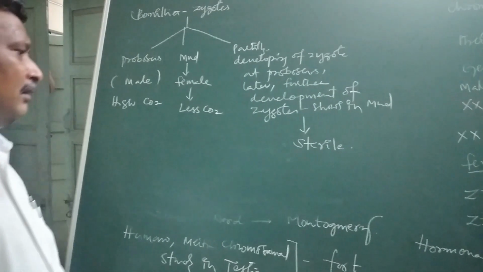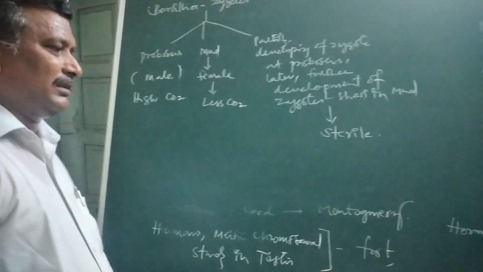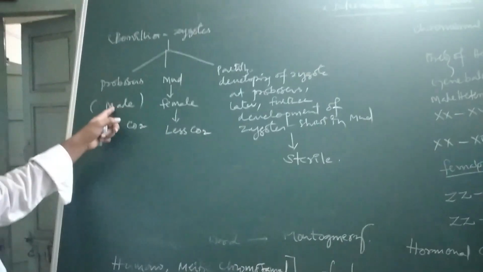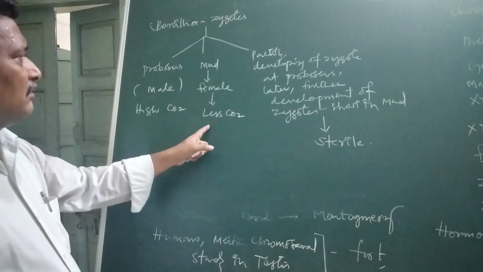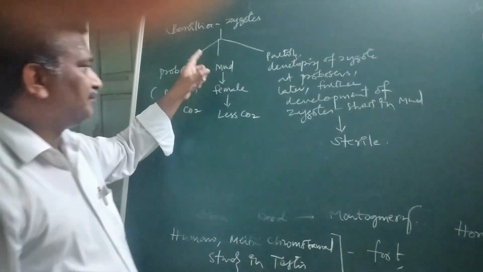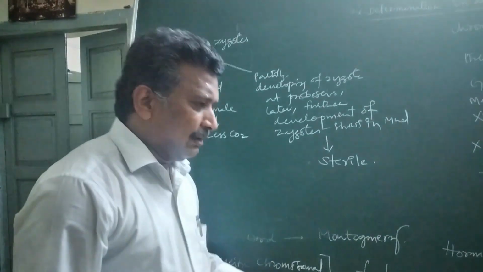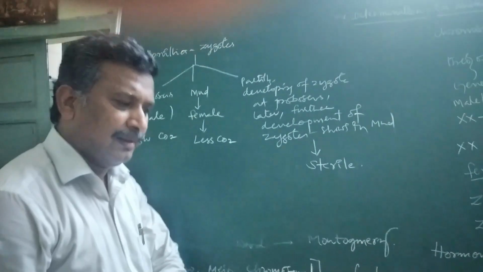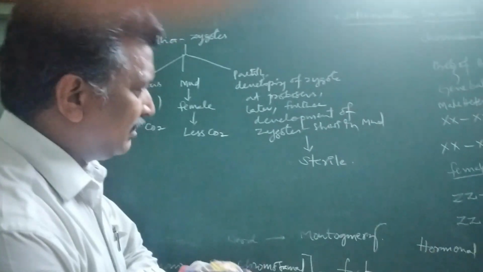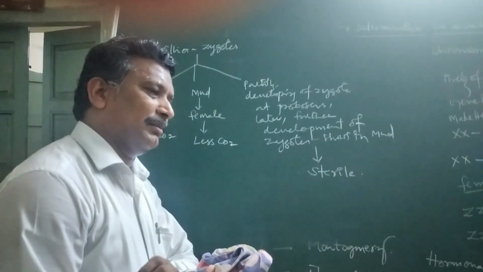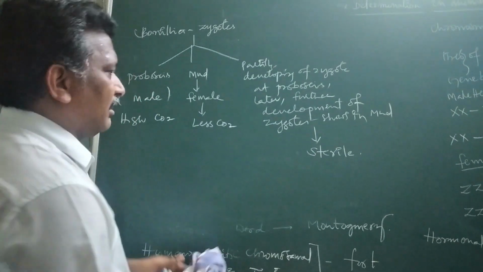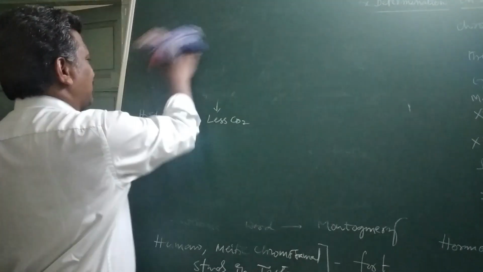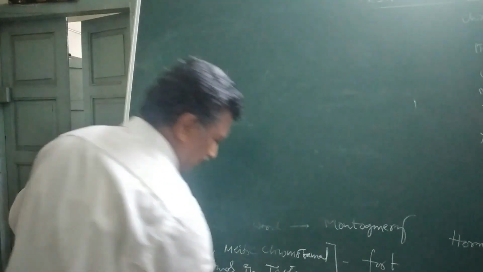So under this environmental control of sex determination, more carbon dioxide will give the male organism in Bonellia. Less CO2, where the zygotes develop, they become female. A little bit of development may be completed within the proboscis, then they fall down into the sea water and reach the bottom. If the further development is completed there, then they become sterile. Here, the environment also decides the sex of the organism. That is the story about it.